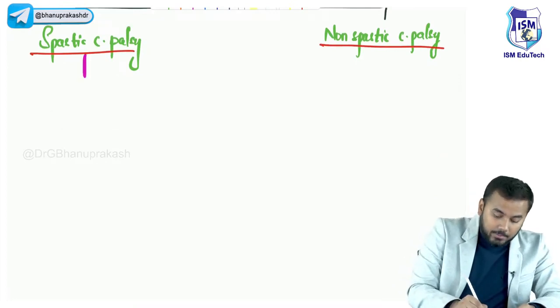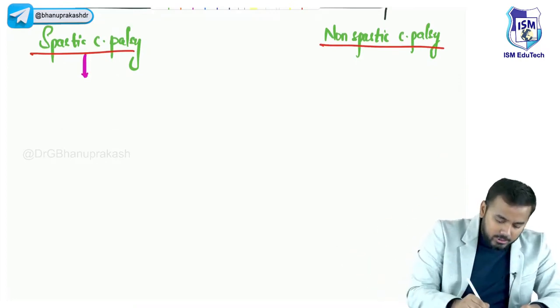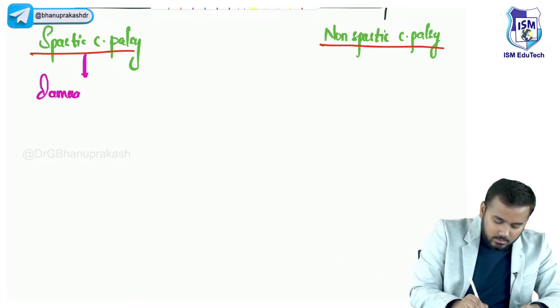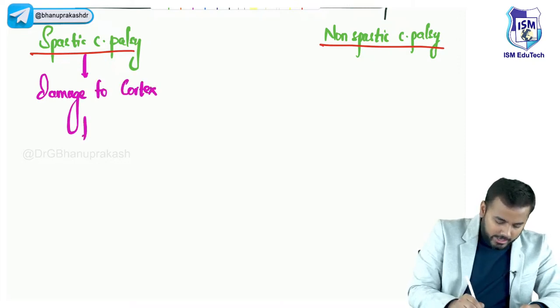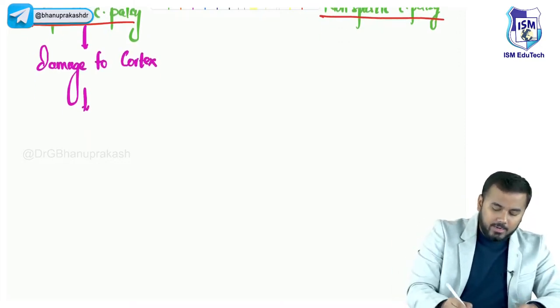In spastic cerebral palsy, there is damage to the cortex. Damage to the cortex means which tracts are involved here? Pyramidal or extrapyramidal? Pyramidal tracts.